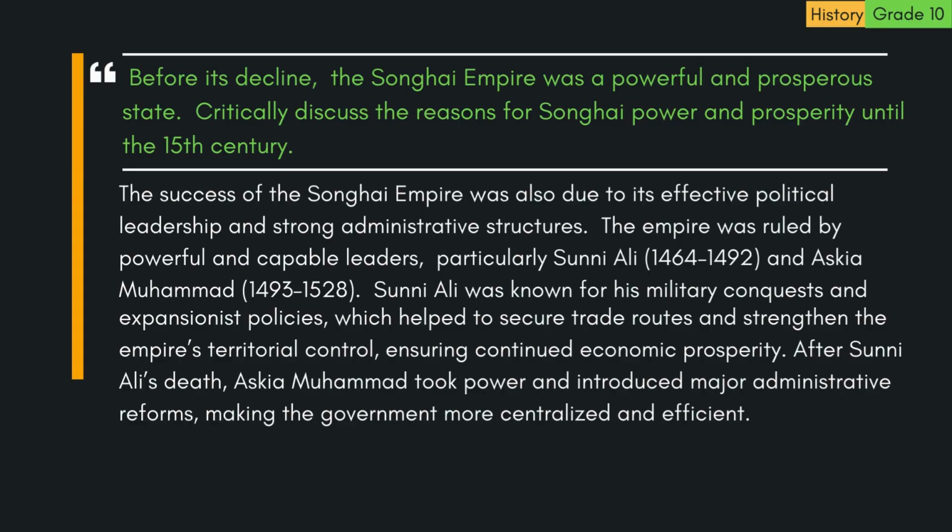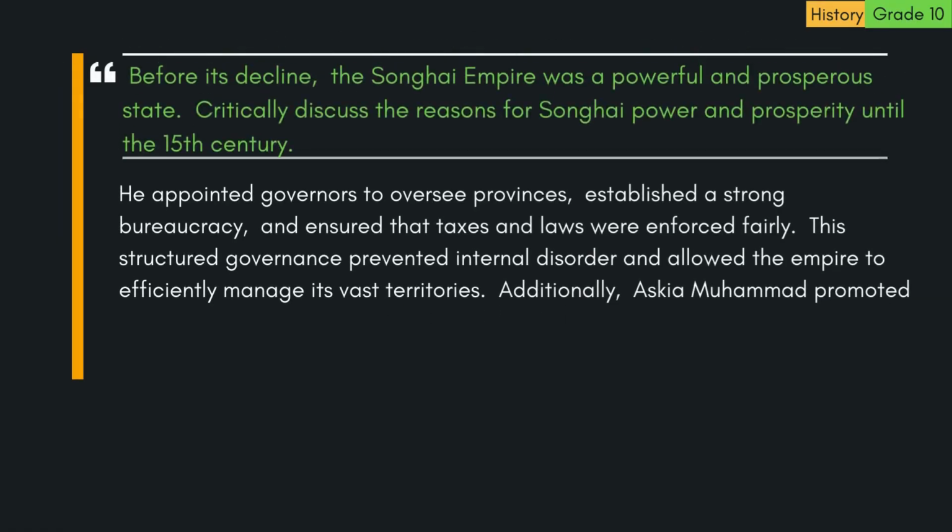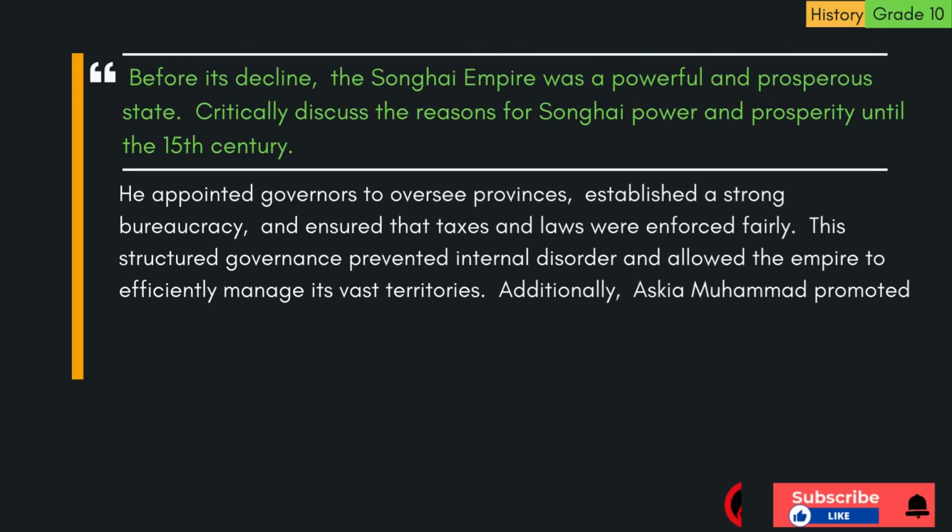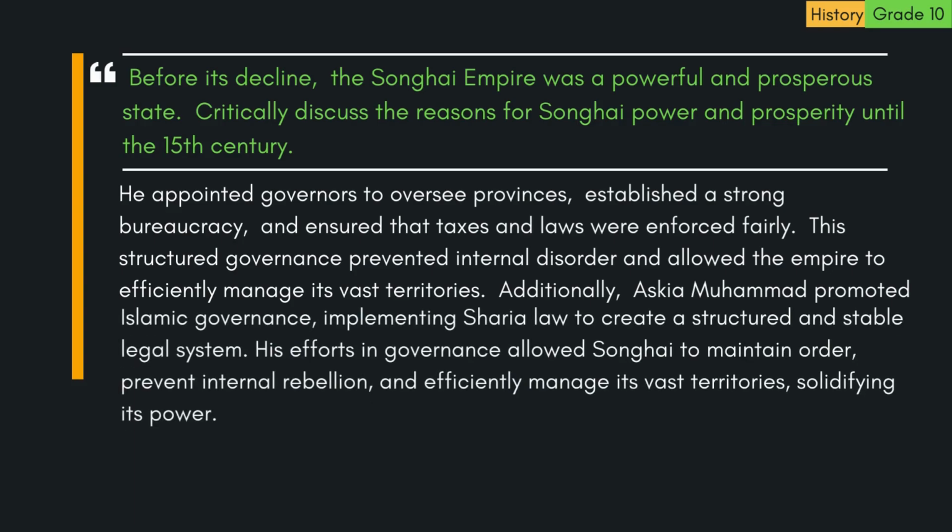After Sani Ali's death, Askia Muhammad took power and introduced major administrative reforms, making the government more centralized and efficient. He appointed governors to oversee provinces, established a strong bureaucracy, and ensured that taxes and laws were enforced fairly. This structured governance prevented internal disorder and allowed the empire to efficiently manage its vast territories. Additionally, Askia Muhammad promoted Islamic governance, implementing Sharia law to create a structured and stable legal system.